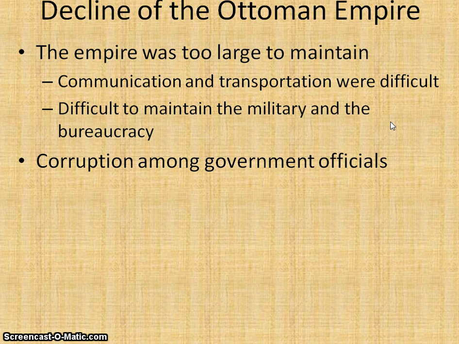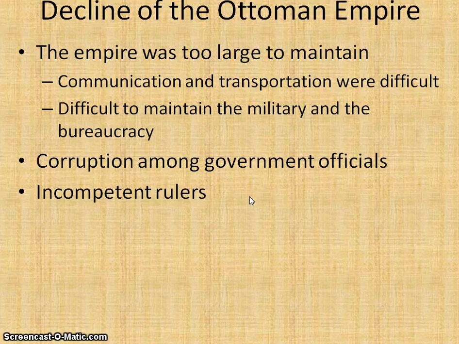Next, we see some problems with leaders. We see things like corruption. We also see rulers who are incompetent. Interestingly enough, the Ottoman Empire always transferred power to a single person, and one family ruled the Ottoman Empire for 7 centuries.